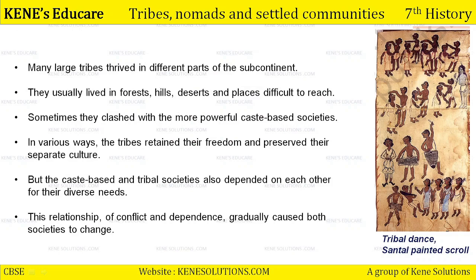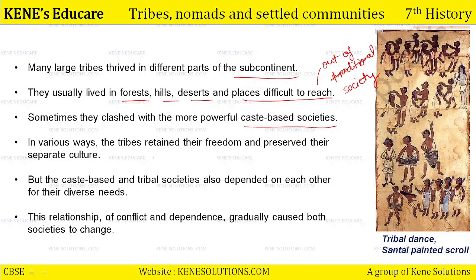Many large tribes thrived in different parts of the subcontinent. They usually lived in forest, hill, deserts, and places difficult to reach. That is why they were out of normal society, or you can say the traditional society, not normal but traditional society. They were out of the traditional society and the realm of it because they used to live in such places which were difficult to reach. Sometimes they clashed with the more powerful caste based societies. In various ways, the tribes retained their freedom and preserved their separate culture.